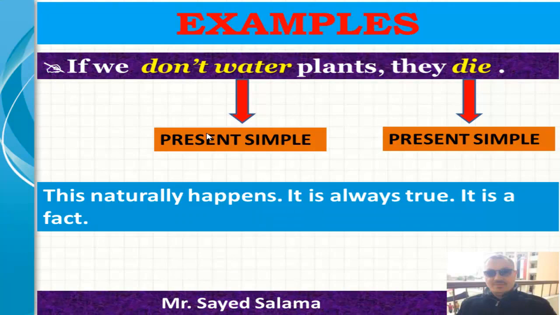The next. If we don't water plants, they die. Don't water, present simple. Die is also a present simple tense. This naturally happens. It is always true. It is a fact.